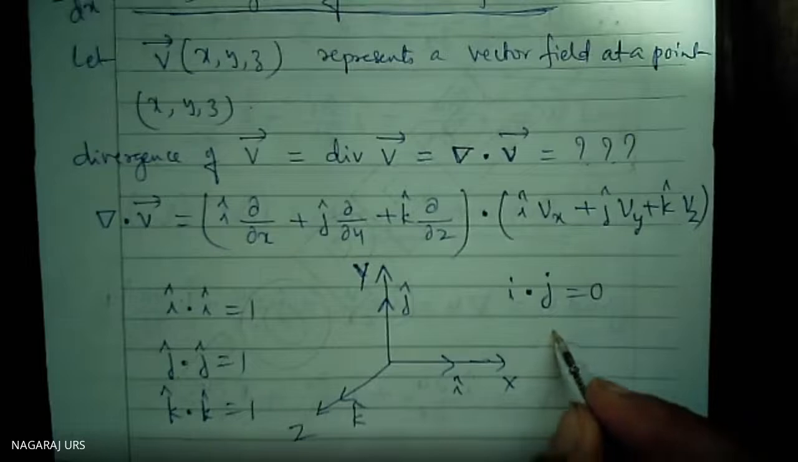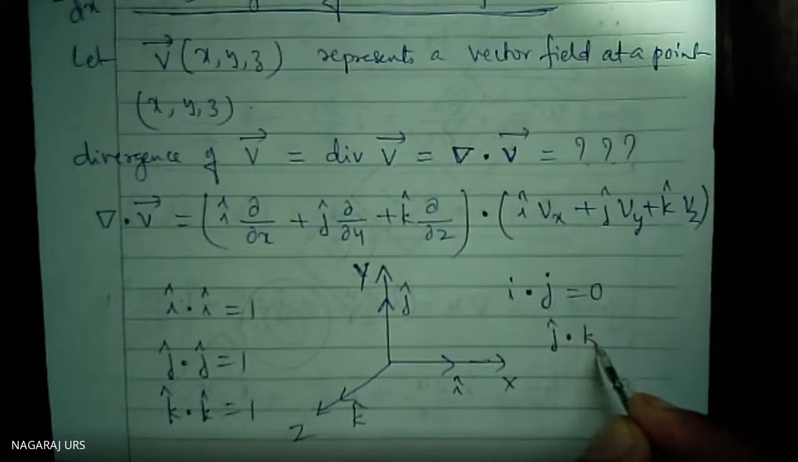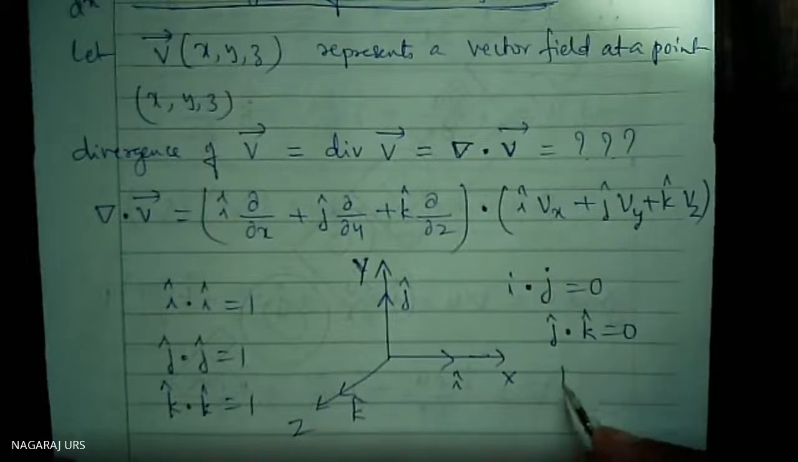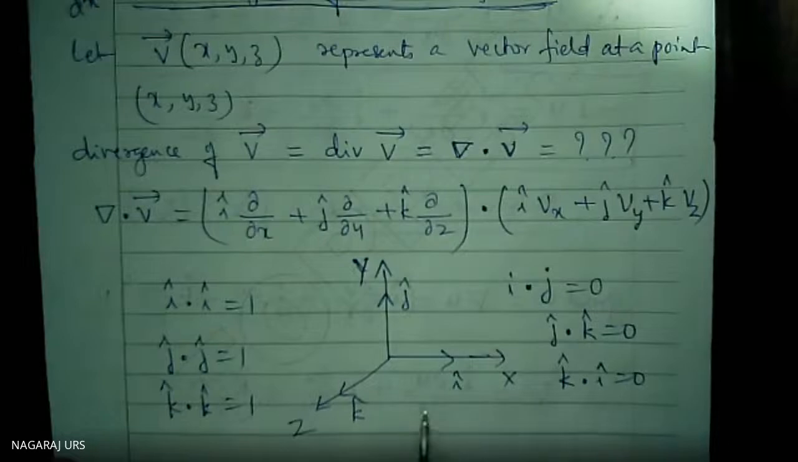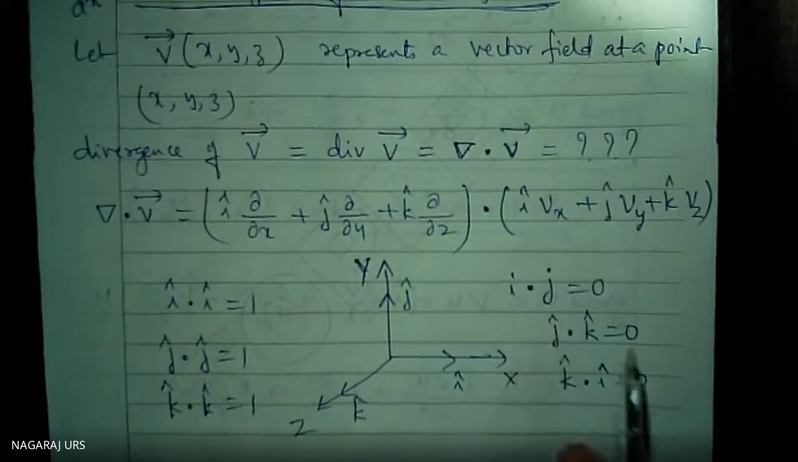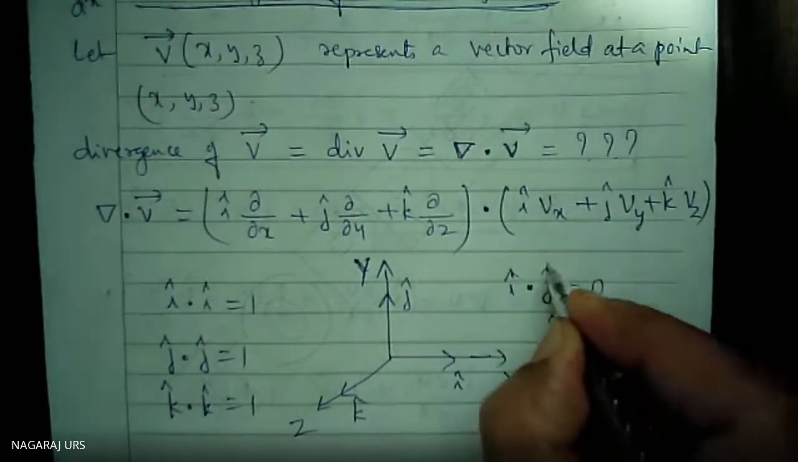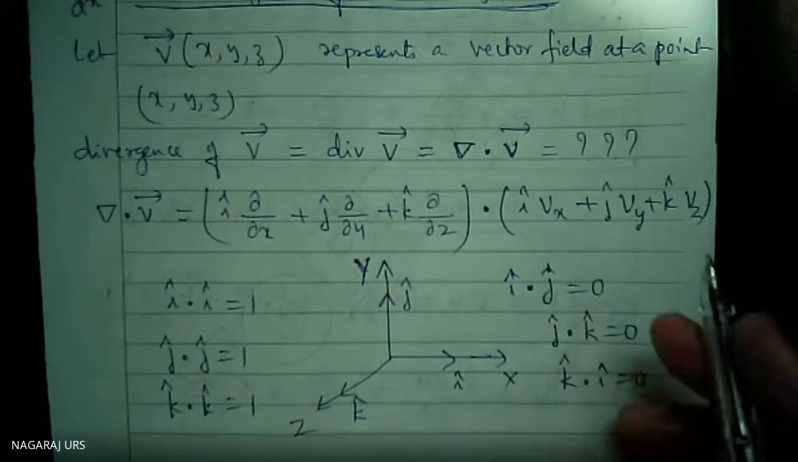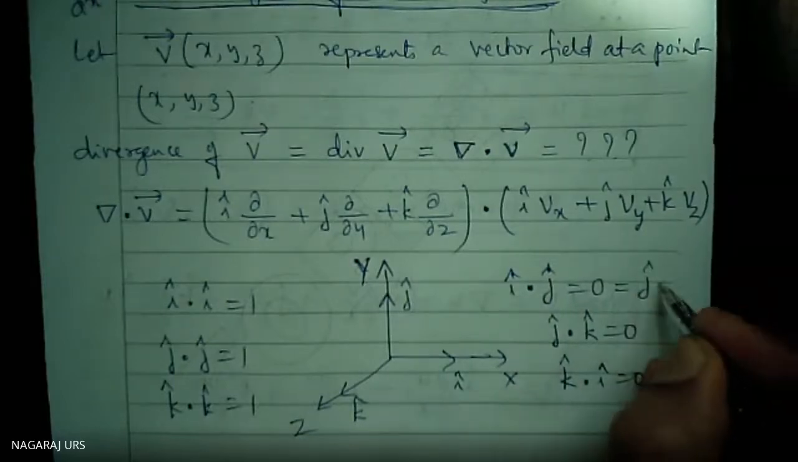And j dot k, perpendicular to each other. k dot i, even in the reverse way also. Don't forget, A dot B is equal to B dot A. You know that A dot B is equal to B dot A. This is i, this is j. So j dot i is also equal to 0.